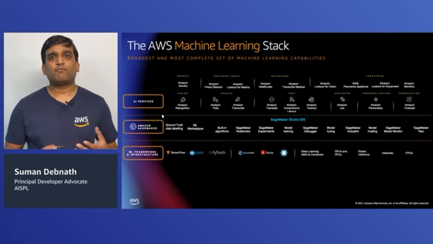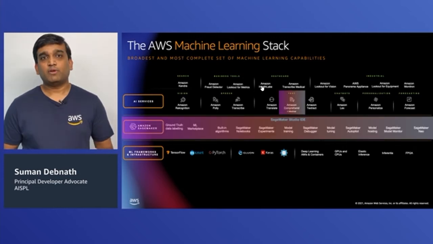As you may know, we have quite a comprehensive set of services when it comes to machine learning, which at a macro level falls into these 3 different layers, as you can see here. And when it comes to Aurora ML integration, we support 2 of these services, which we have just learned, Amazon SageMaker and Amazon Comprehend. And we are going to see some demo using Comprehend and SageMaker shortly. But before we dive into hands-on, let's look at few of the examples of algorithms that you might run. And what would the SQL statement look like?